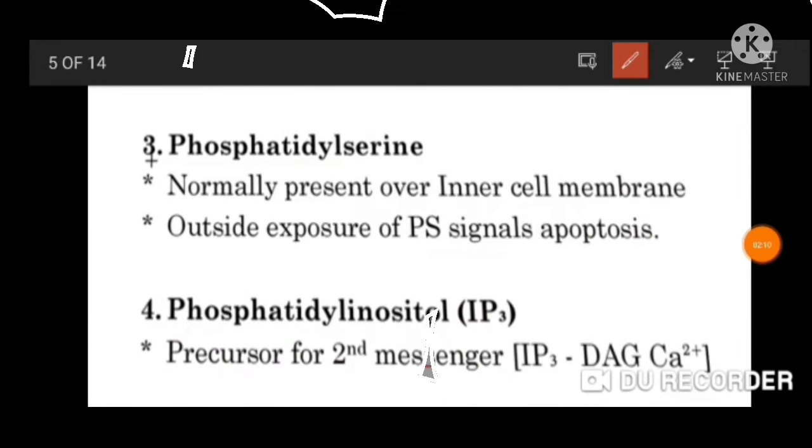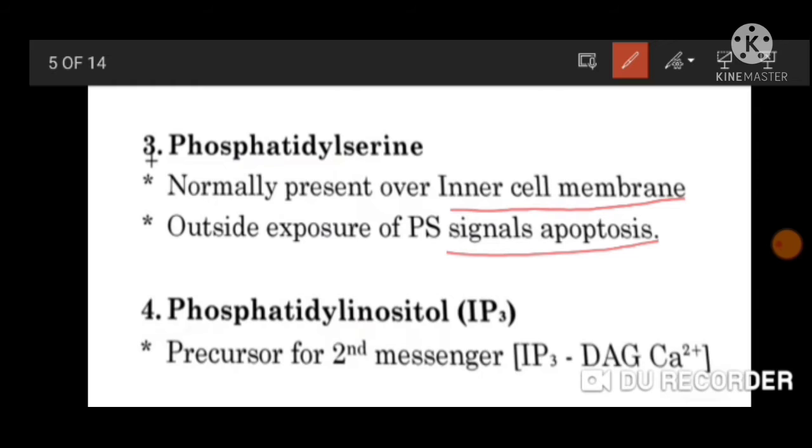Then there is phosphatidylserine. Phosphatidylserine is normally present in the inner cell membrane. If PS is present on the outside of the cell membrane, it will signal apoptosis, which is programmed cell death. Then there is phosphatidylinositol, the IP3, which is a precursor for second messengers like calcium, IP3, and DAG, which is responsible for release of calcium from the sarcoplasmic system.